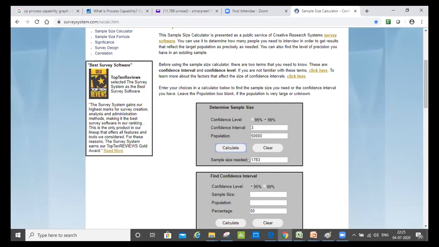What about for the new processes? If we don't have any past data about the process and we are going to launch the new process in the market, then how can we define that? Yeah, so that doesn't become a DMAIC sort of a way. That becomes a DMADV sort of a way, wherein there are different tools and techniques which are required to come to a sample size.